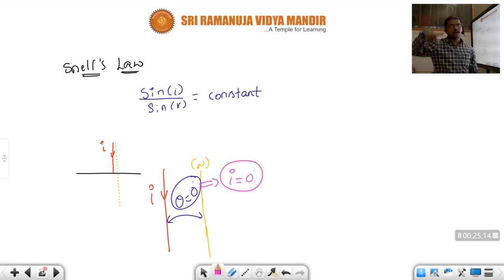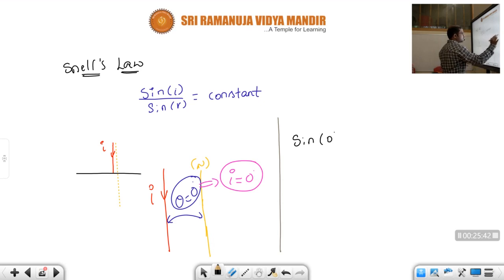Whenever the light ray is incident along the normal, children, I discussed this point earlier in reflection of light. When the light ray is entering along the normal, the angle of incidence will be 0 degrees. So here i is equal to 0. Just substitute this value, children. From Snell's law, sin 0 is equal to sin r into constant.